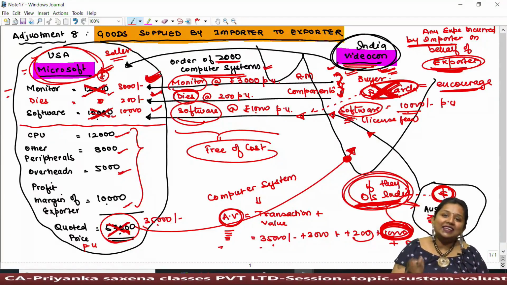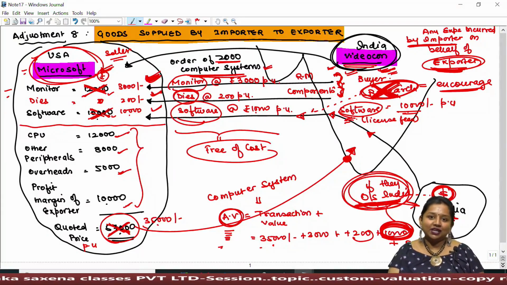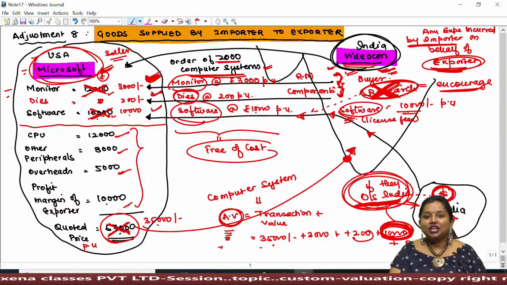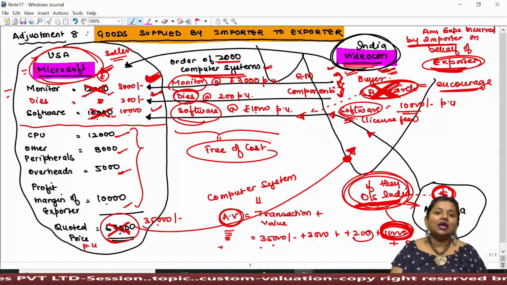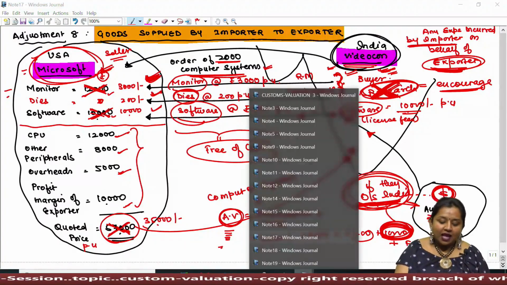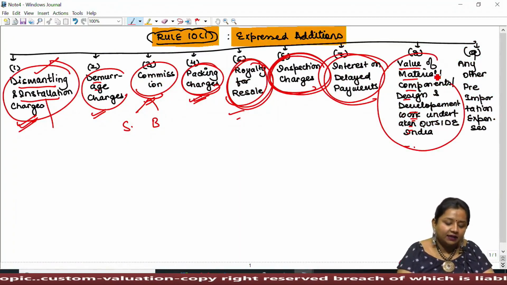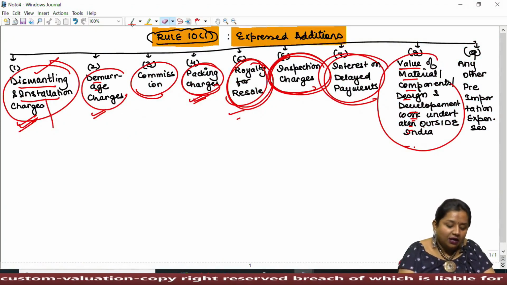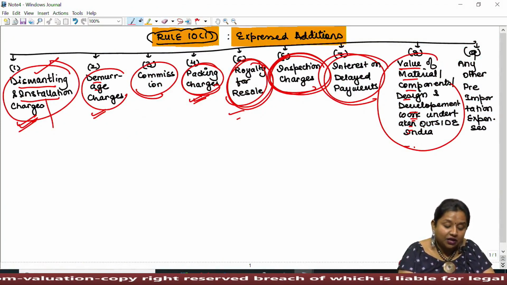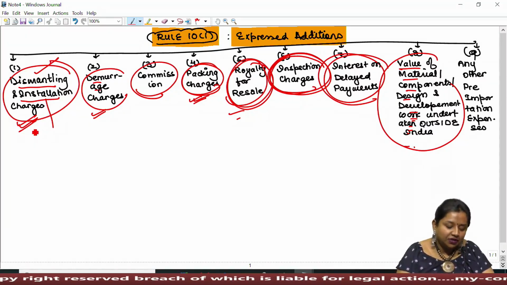So as to encourage more of such research work, we want you to conduct more and more of such research work in India, due to which we shall not add such amount while computing the assessable value and exempt customs duty thereupon. So broadly, I can say that under Rule 10.1, the expenses shall be added while determining the assessable value subject to certain conditions.